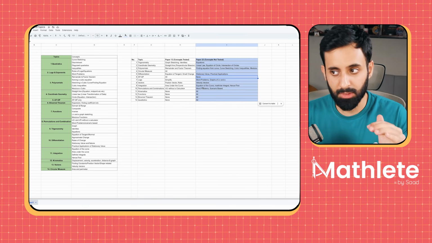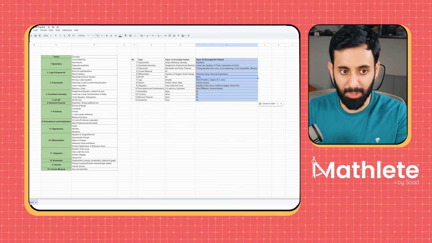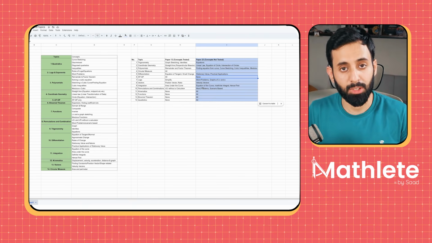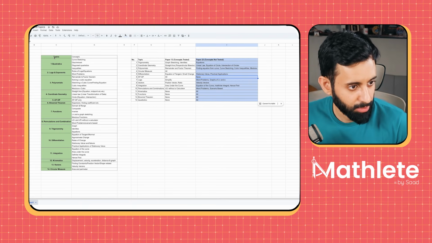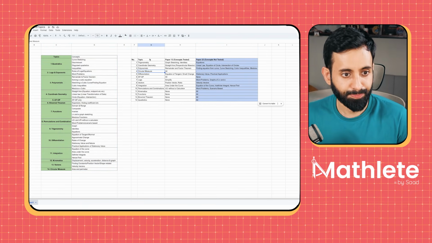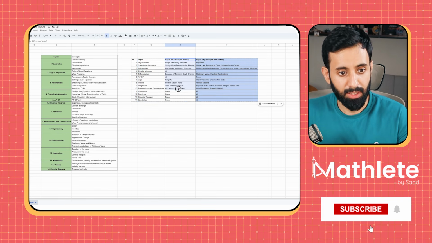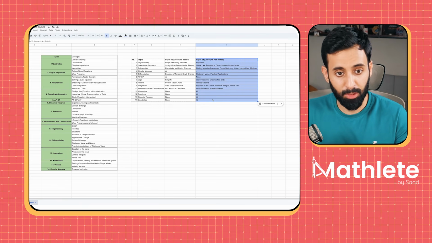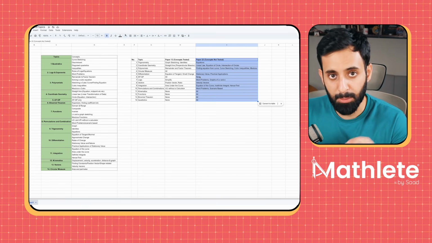All you have to do is download this sheet, save it for yourself, and make a list of all the topics that have been tested and all the concepts that are left. Those are the topics and concepts that you will be tested on in the next paper. Here you can see I've made a list of all the topics and concepts tested in paper 2, and I have highlighted all the topics plus the concepts that haven't been tested. We'll go over them one by one for paper 2 variant 2.